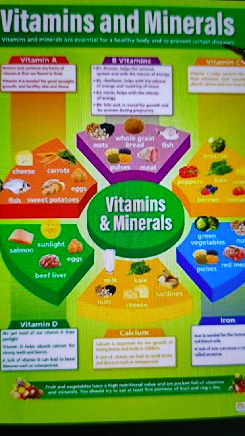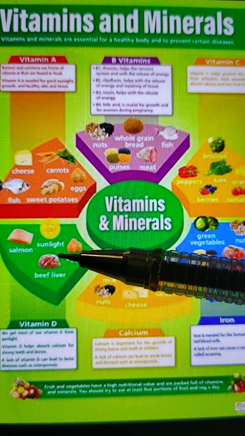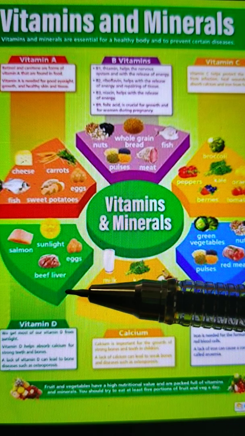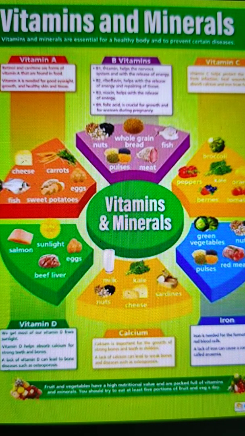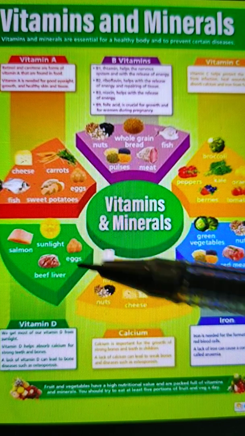And the next one is vitamin C. The sources are broccoli, pepper, kale, orange, tomato, berries, lemon also. The next one is vitamin D. The sources are sunlight, salmon, eggs, and beef liver. Sunlight is the most important source of this vitamin D.